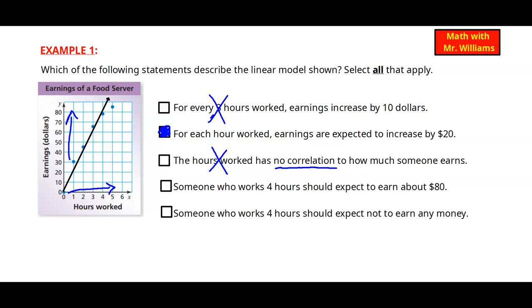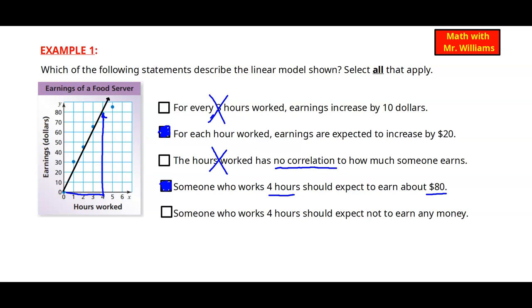All right, on to number 4. Someone who works 4 hours should expect to earn $80. So the key here is the 4 hours, and they're going to earn about 80 bucks. So I go across where it says 4 for hours worked, and I go up till I hit the line, and yeah, it's pretty close to the 80, so I'm going to say yes on this one.